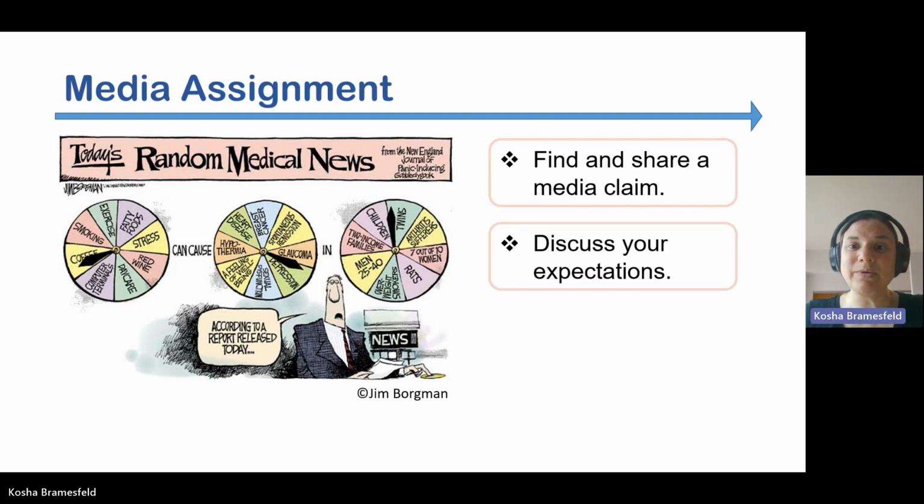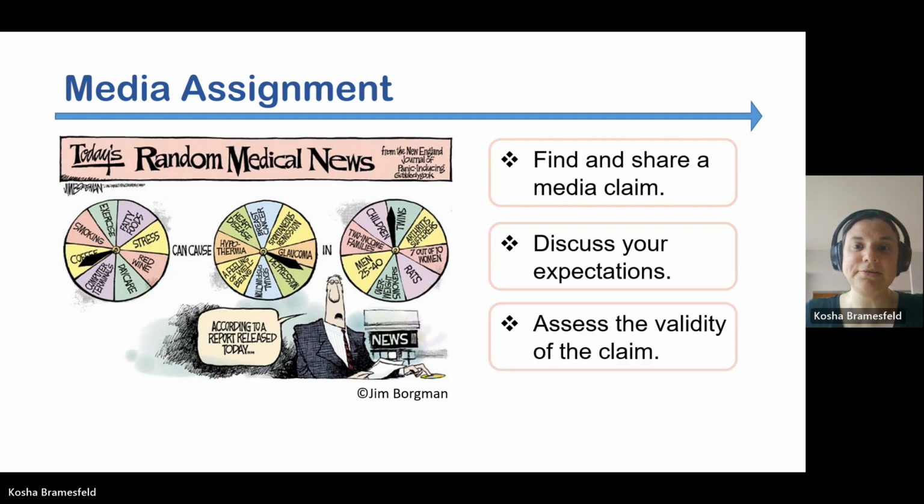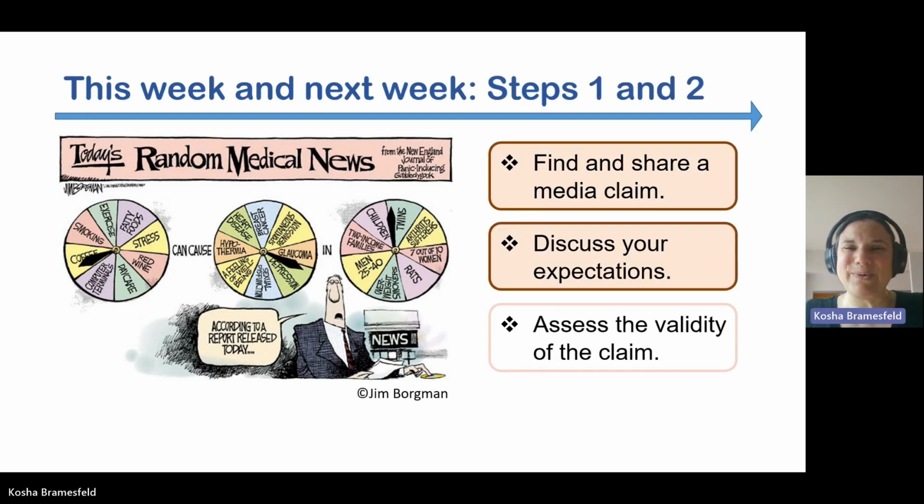After you've posted your claim, you will be able to view the media claims posted by your classmates. Using the instructions provided on Quarkus, you will then pick several of your classmates' claims to evaluate and discuss. Specifically, you will be asked to use information that will appear later in this video to evaluate what your expectations are about that claim and what types of evidence you would expect given the claim. Later, in a few weeks, you and your classmates will then compare your expectations with the actual evidence for which the claim was based in order to assess the validity of that claim. Don't worry about this last step quite yet, though.